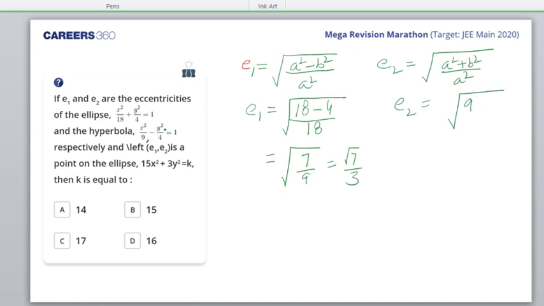Here it is 9 minus b square is 4. So plus b square, that is 4 upon 9. What do we get? We get root 13 by 3. Okay. Then these are the points on the ellipse. So I write it 15 x square, that is 7 by 9 plus 3 times E2. E2 is the y coordinate.